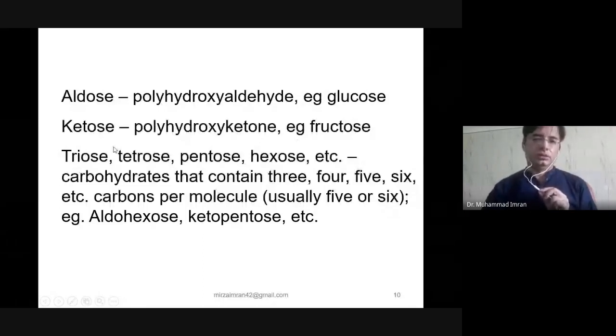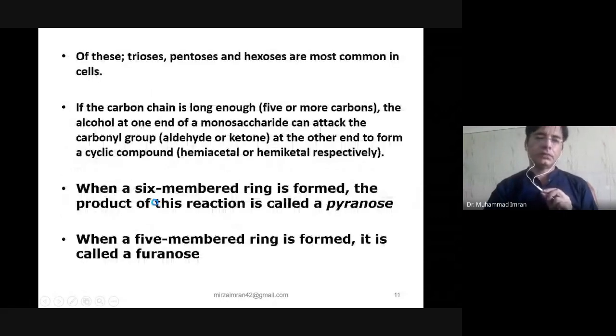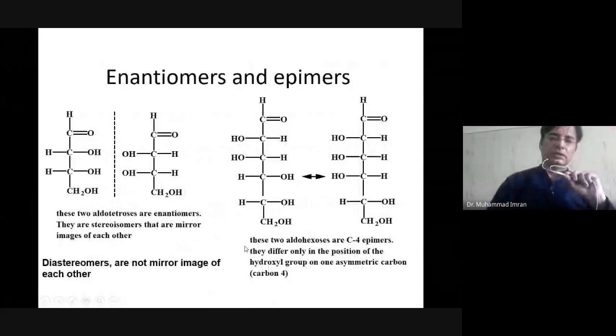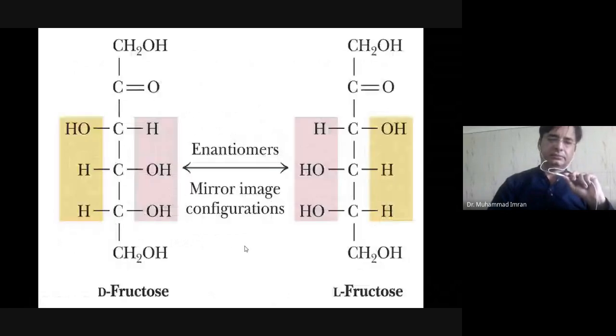So, these are things we have already discussed. How the ring is formed, we will discuss later on. A 6-member ring is known as pyranose, and a 5-member ring is known as furanose. This enantiomerism and epimerism will be discussed in full detail later on.